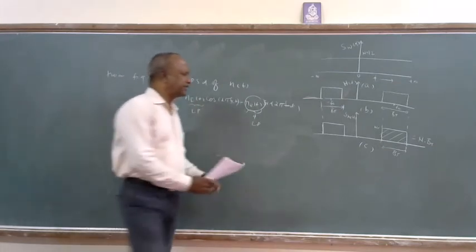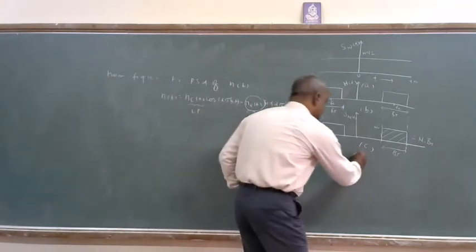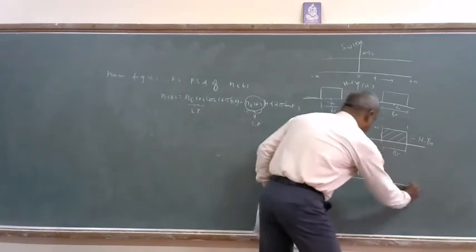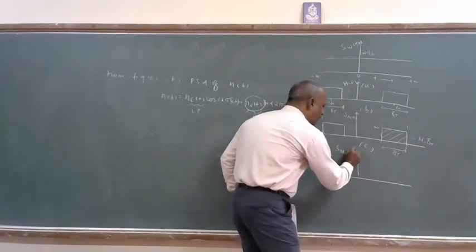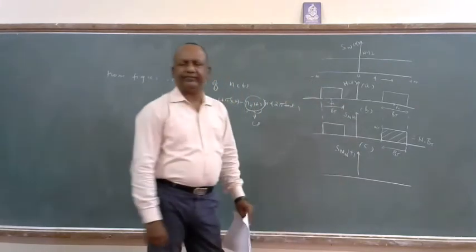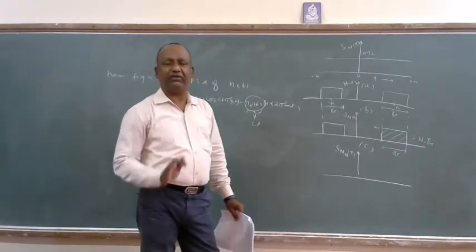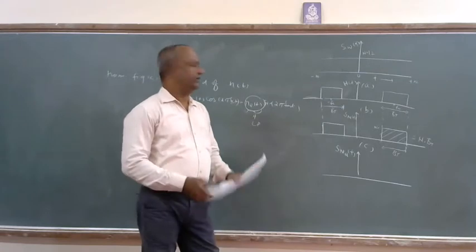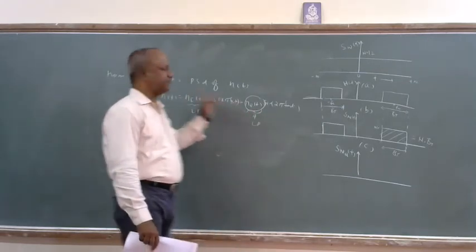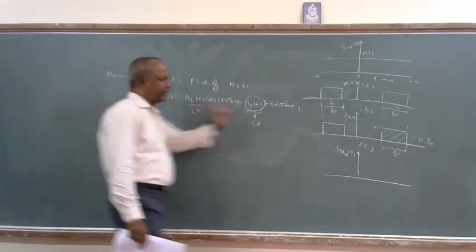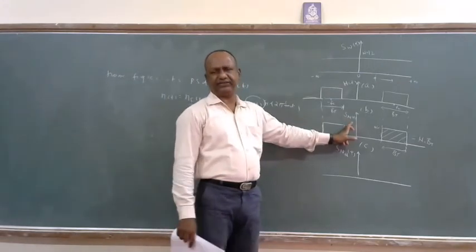I can represent this in the form of S_nQ(f), the power spectral density of n_Q(t), by using the power spectral density of n(t). n(t) is having this, S_n(f) is this.